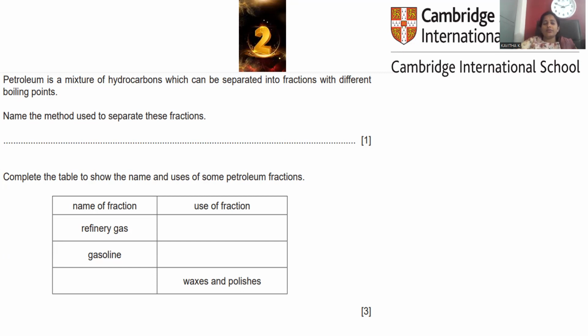As we are elevating the temperature, different temperature zones give different fractions. Petroleum is the most prominent material we can collect from the fractional distillation of crude oil. Name the method used to separate these fractions. If fractions are collected in accordance with their boiling point, that method is called fractional distillation.